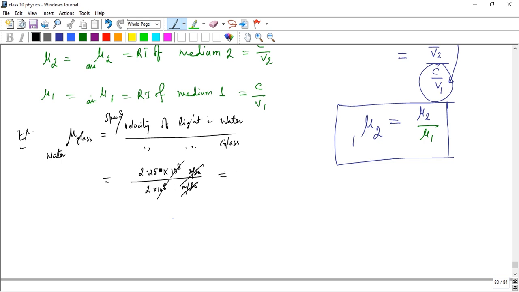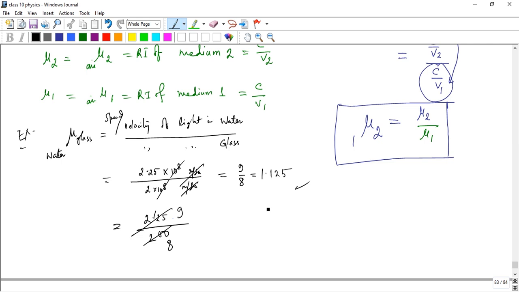If I solve these two, we get 9 by 8. Just simply divide, so we get the decimal number 1.125. That is the refractive index.